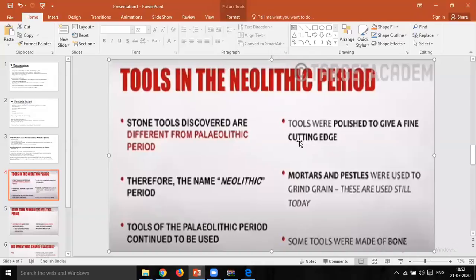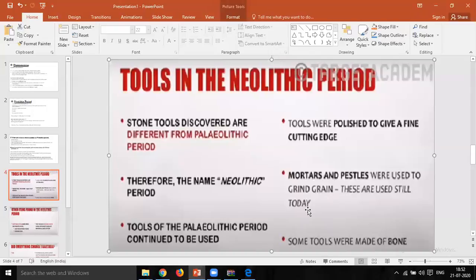Those stone tools had smooth cutting edges. And what is the fifth point? Mortars and pestles were used to grind the grain. So these are still used today. Even in the present scenario, in today's world, in this 21st century, we are using mortars as well as pestles.